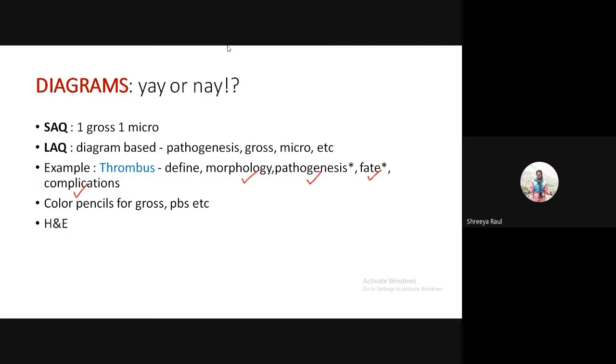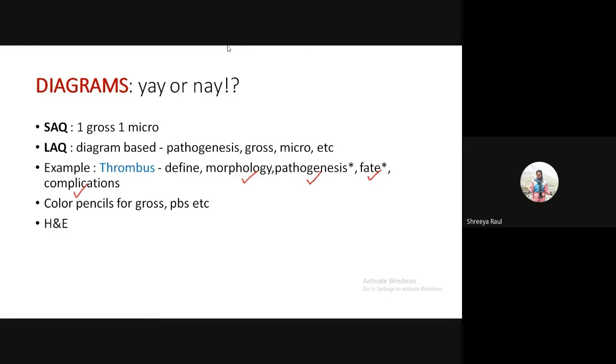So in SAQs, you have one gross and one micro. Usually there are questions like explain gross and micro of this pathology. And LAQ to pura hi diagram based hota hai. So for example, again, thrombus. You've been given thrombus. So except definition, all the sub questions have a scope of diagrams.